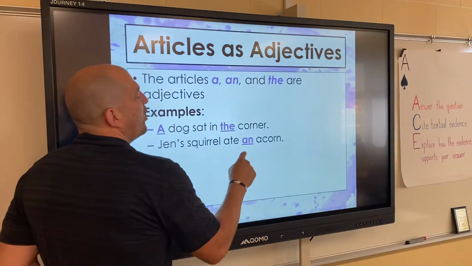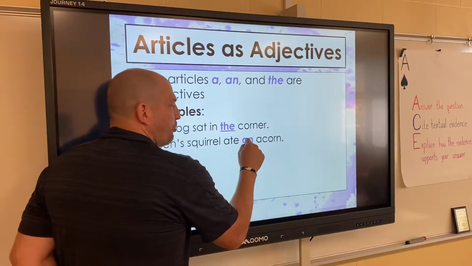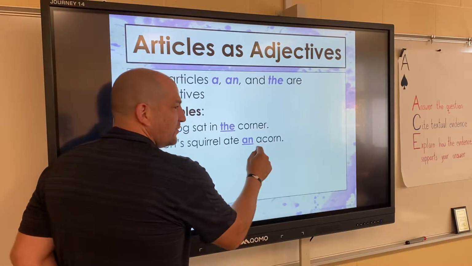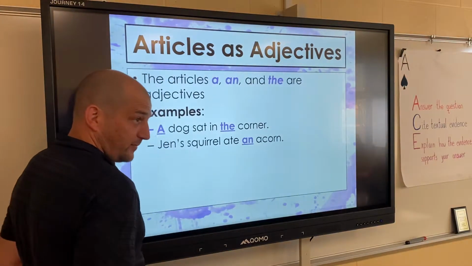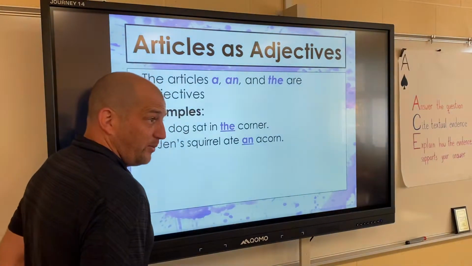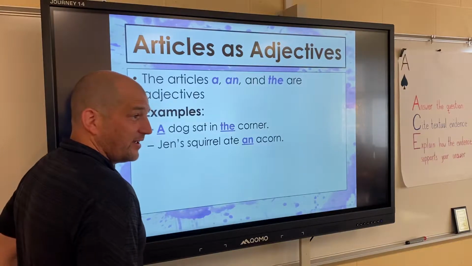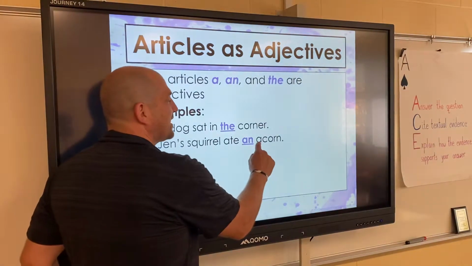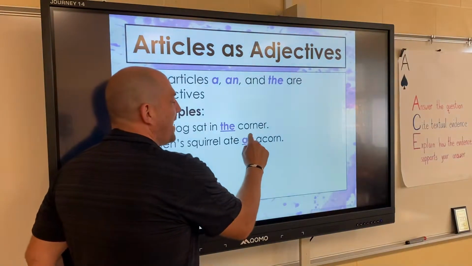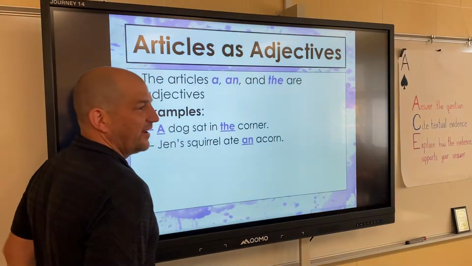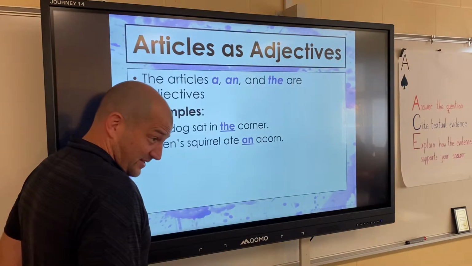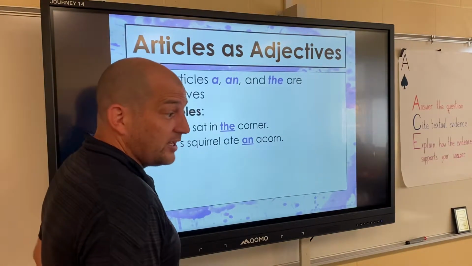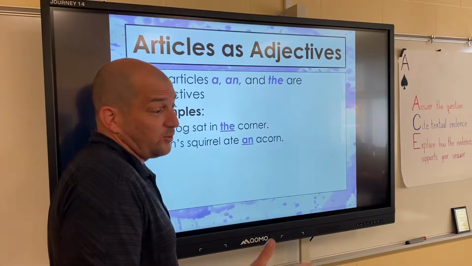Does anybody know when we put A-N and there's a consonant right there? When will we do that? Yes, Peyton? When there's a vowel after, because you can't put A. Oh my gosh, but I said it's a consonant. When do we use A-N before a consonant? Yes? In certain sentences? Like which, why though? What's the reason?